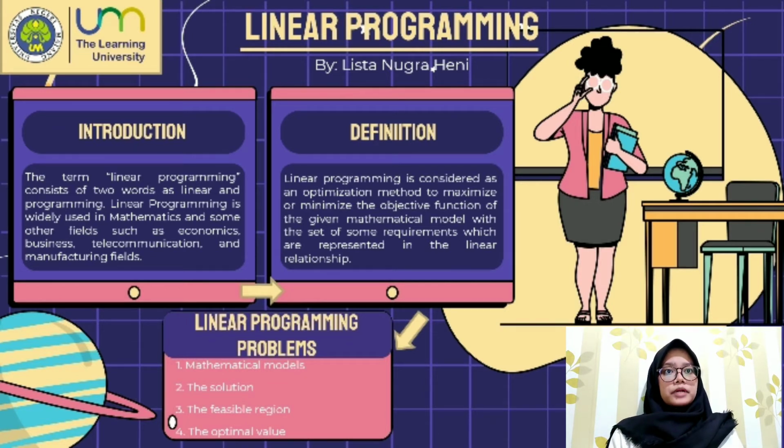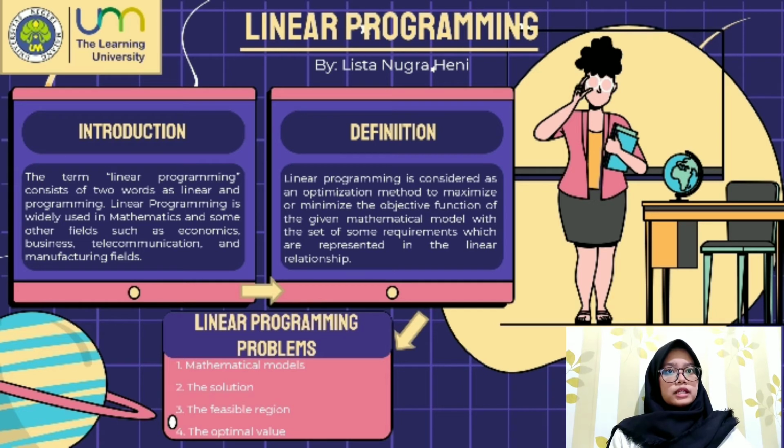Linear programming problems. A linear programming problem is a problem that is concerned with finding the optimal value of the given linear function. The optimal value can be either a maximum value or a minimum value. Here, the given linear function is considered the objective function. The objective function can contain several variables, which are subject to conditions, and it has to satisfy the set of linear inequalities called linear constraints.